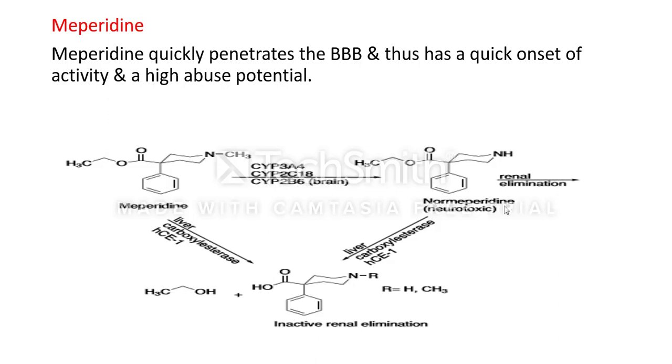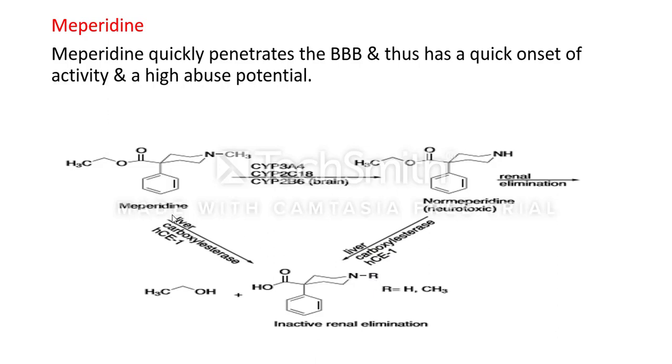And normeperidine is also metabolized in the liver by carboxylesterase, producing compounds for renal elimination, and these compounds are inactive. After the carboxylesterase, the metabolized products are inactive. Here R may be hydrogen: if normeperidine is metabolized by carboxylesterase, R is hydrogen.